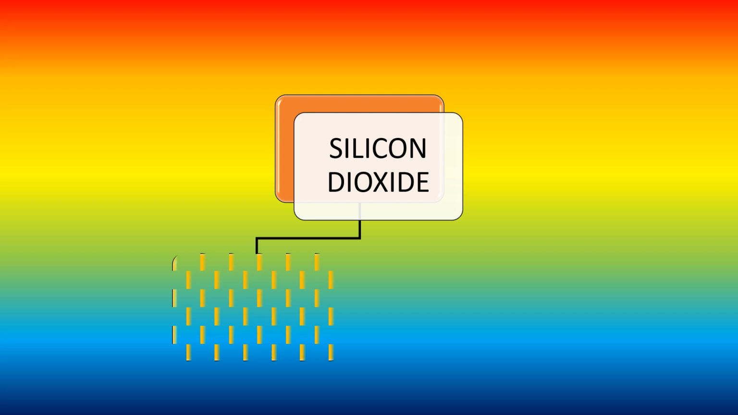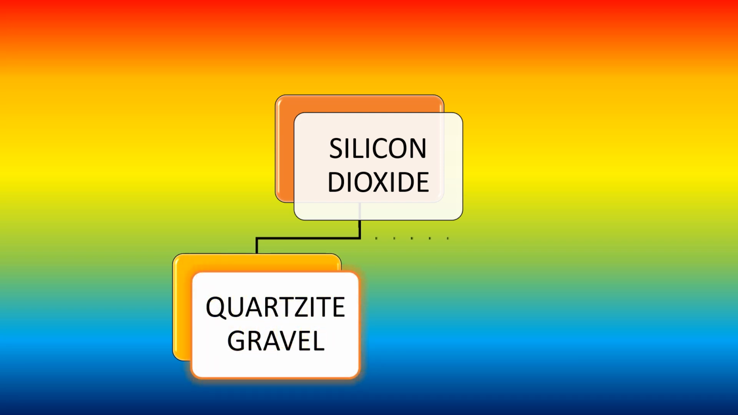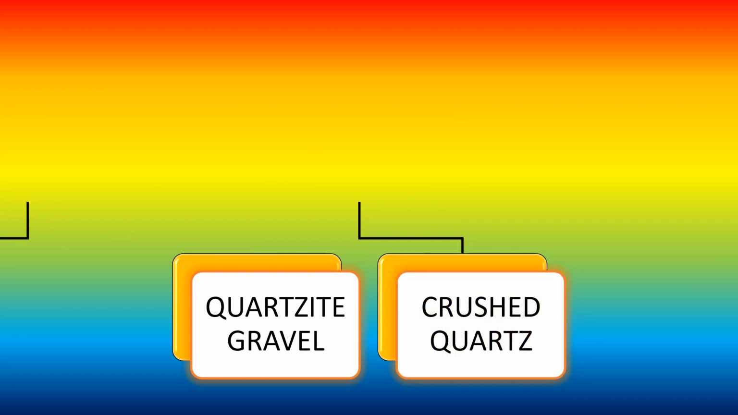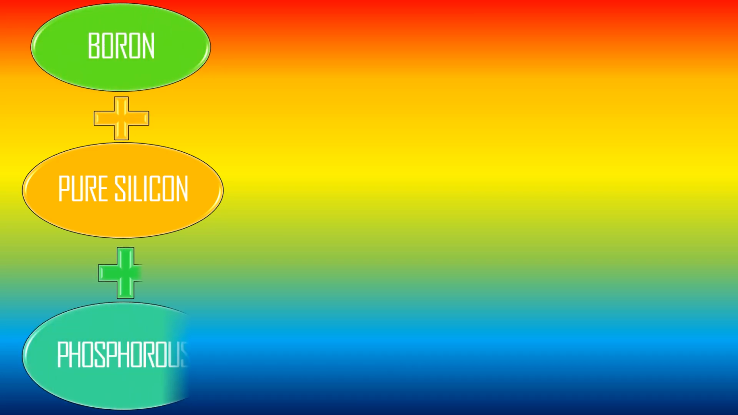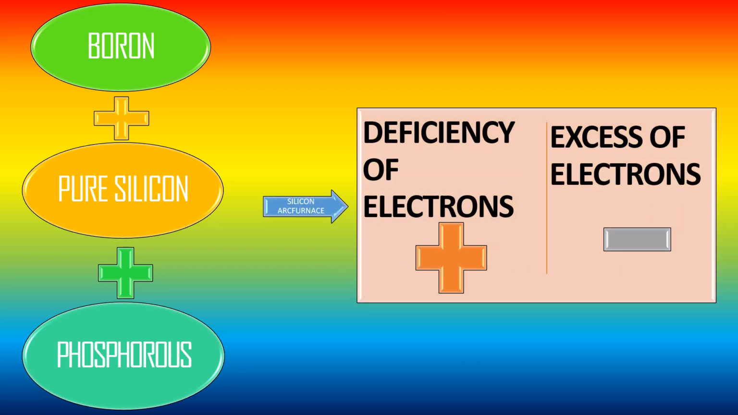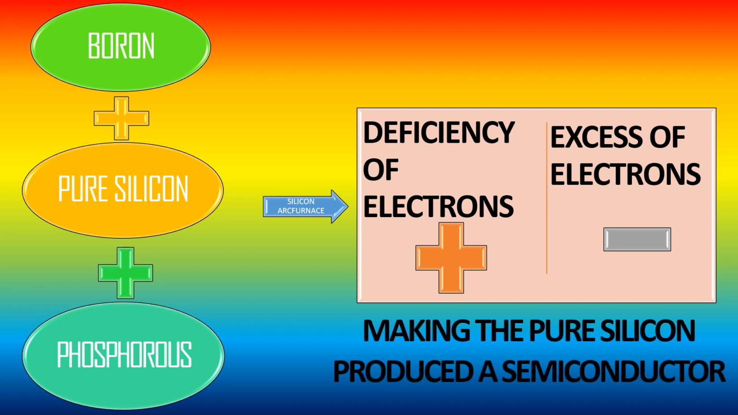So, what are the silicon dioxides? The silicon dioxides are of two types: the quartzite gravel, which is one of the purest forms of silicon, and crushed quartz. To make the pure silicon usable for the production of solar cells, making it a metalloid, it is reacted with boron, which is again a metalloid, and phosphorus, which is a non-metal. These are reacted in the silicon arc furnace. The resultant silicon is a semiconductor, which has the positive and the negative sides.